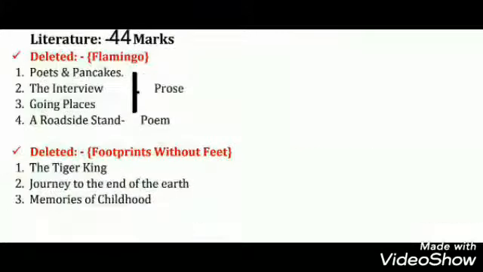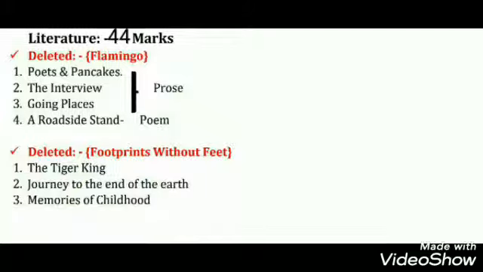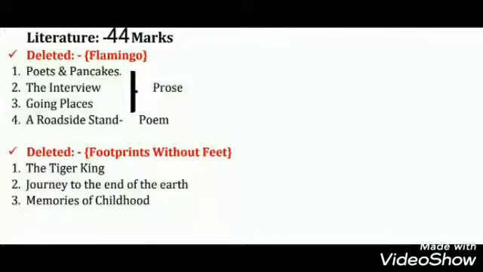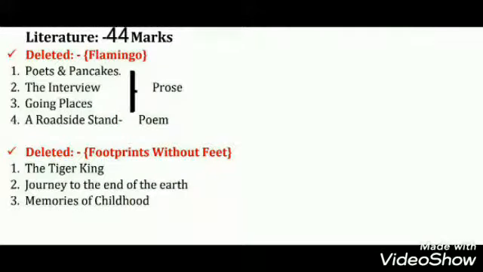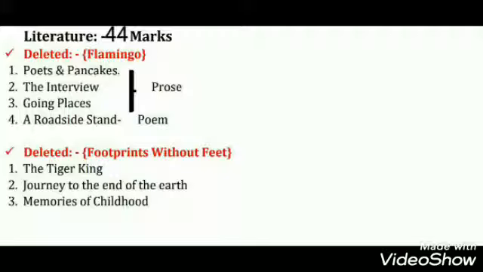Now the most important section, that is the literature section, you can see it has been given the maximum weightage. Earlier it was of 30 marks, but now it has been made 44 marks. The most important part, these 2 books. So the deleted chapters are, remember to note down: Poets and Pancakes, The Interview, Going Places, and in the poetry section, A Roadside Stand.